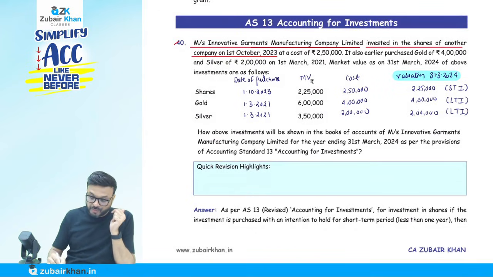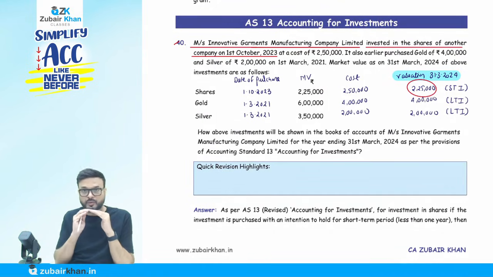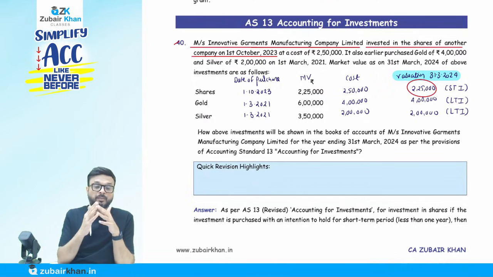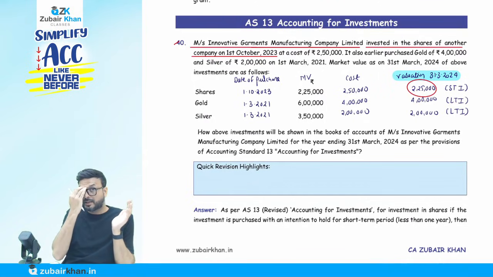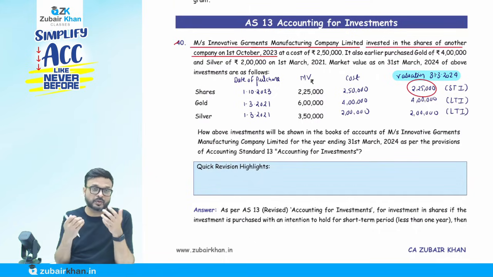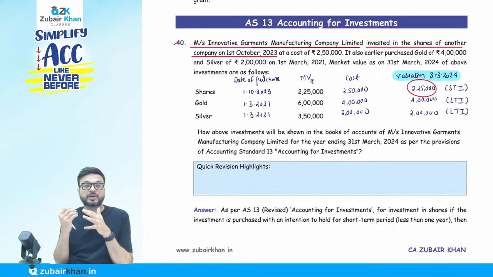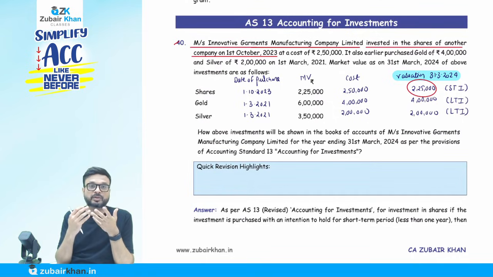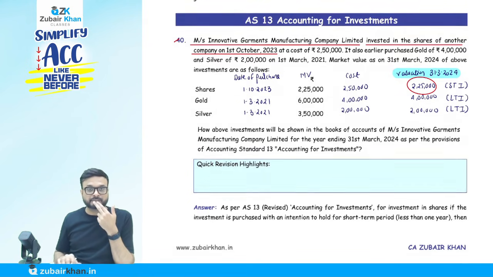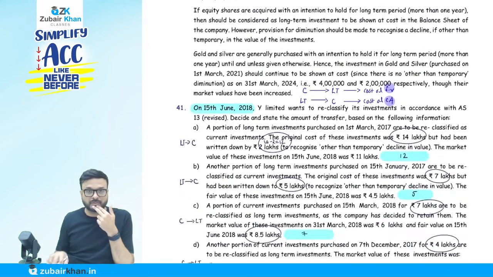Here you have the option. If we don't know this, gold and silver are long term only because they are already held more than 1 year. In case of a share, we don't know it, since 6 months has passed, but it depends on the intention there. So you can alternatively say that if their intention is to hold more than 1 year, shares will be recorded at cost only. In that case, it will be recorded at 2,50,000.